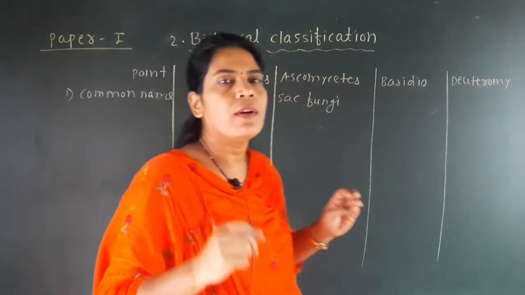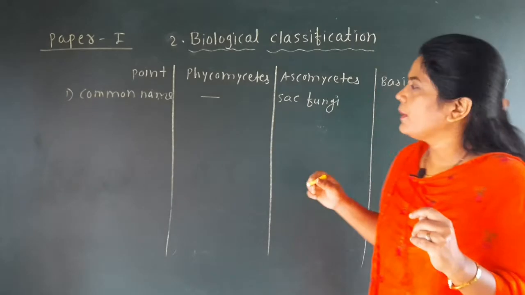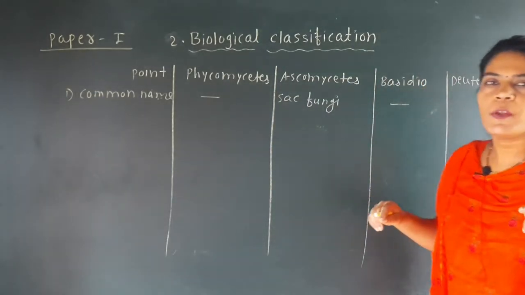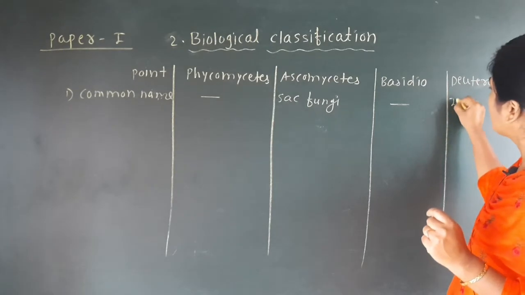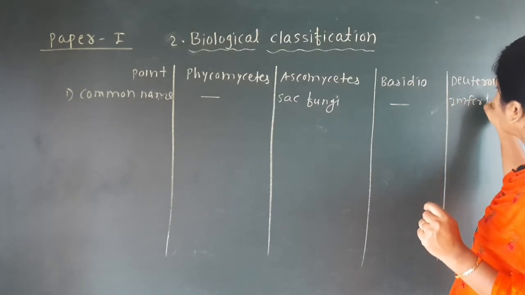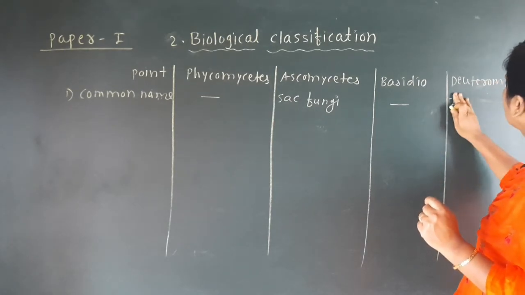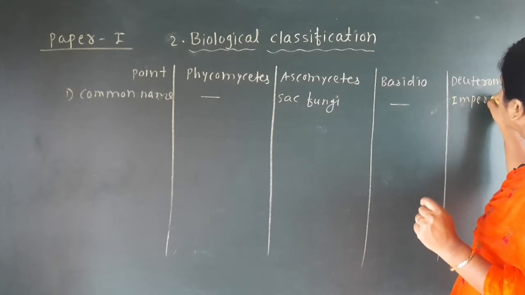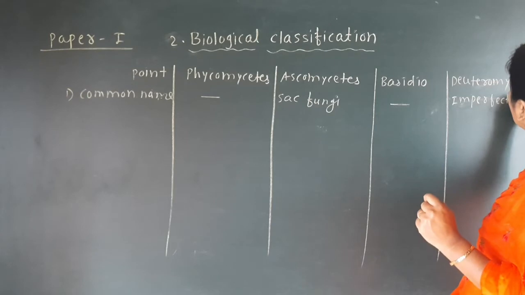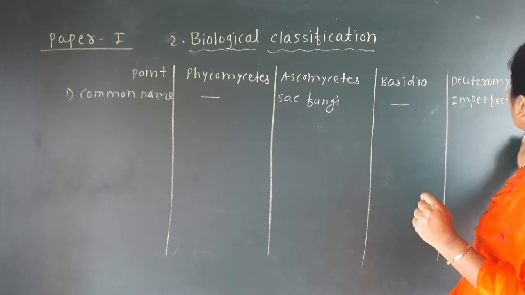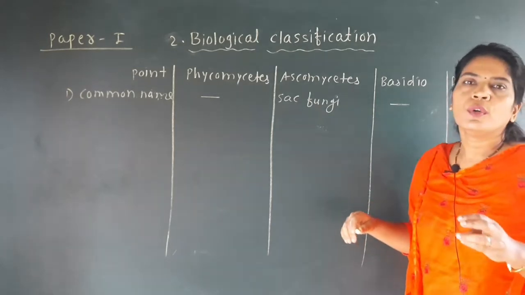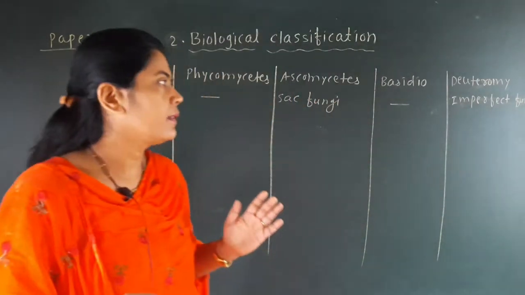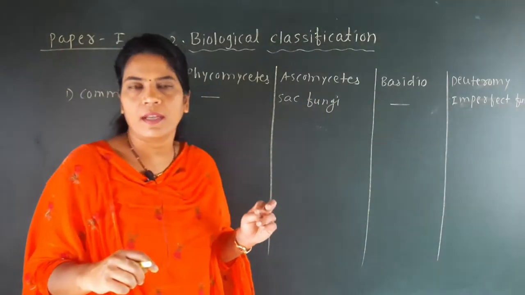Basidiomycetes do not have any common name, but the imperfect fungi is the name generally given to the Deuteromycetes. So this is the important thing.